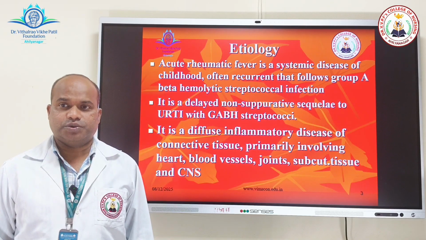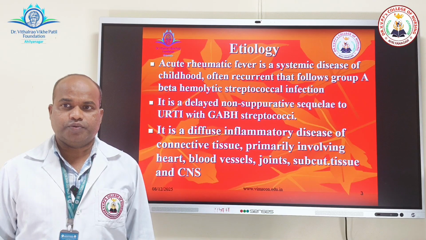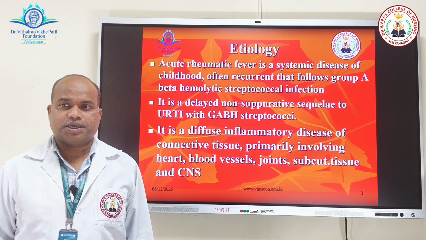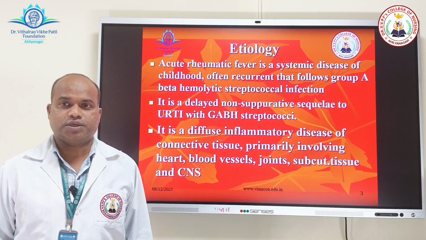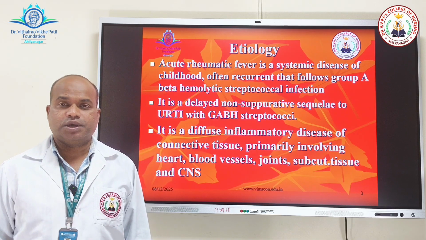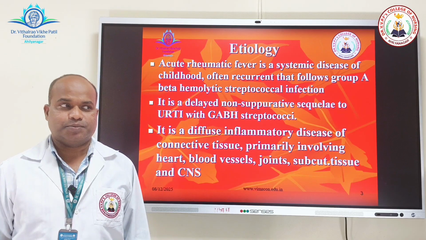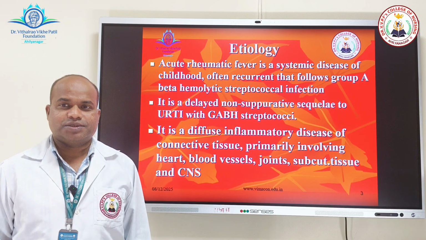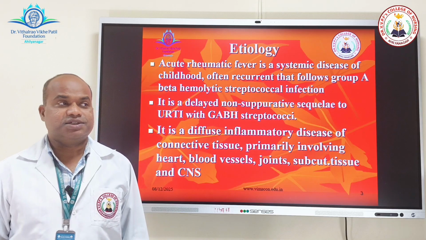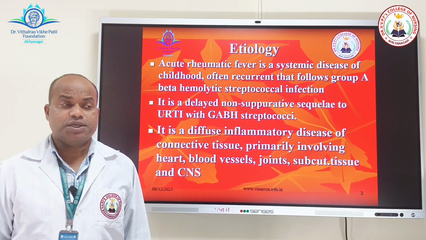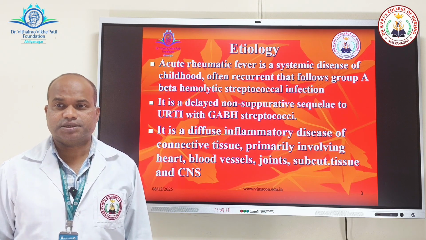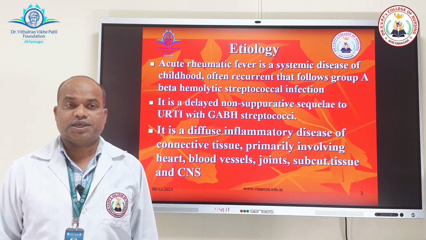The etiology of acute rheumatic fever is a systemic disease of childhood, often recurrent, that follows group A beta hemolytic streptococcal infection. Now, this is a delayed non-suppurative sequelae to upper respiratory tract infection with group A beta hemolytic streptococci. This is a diffuse inflammatory disease of connective tissues, primarily involving heart, blood vessels, joints, subcutaneous tissues, and central nervous system.